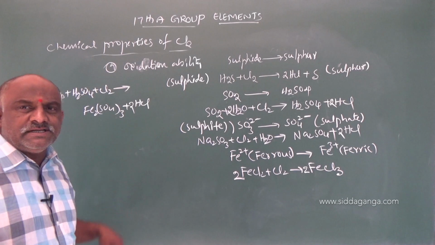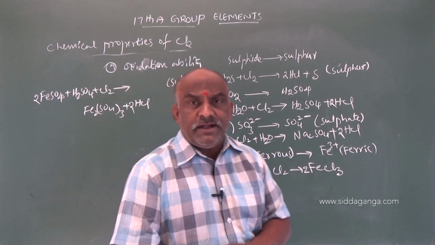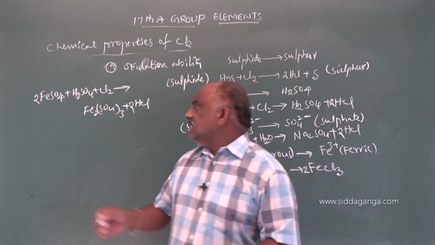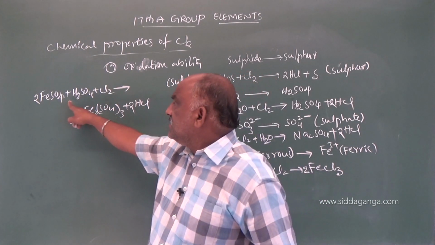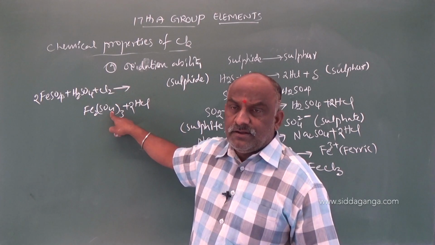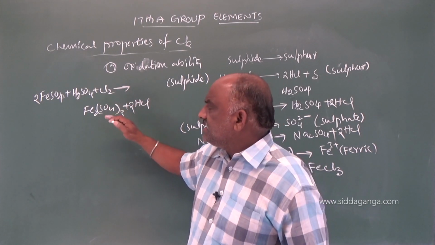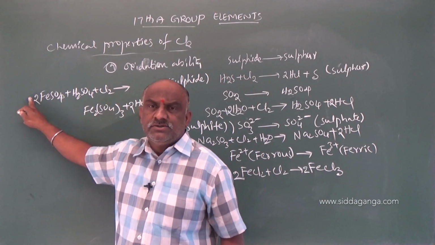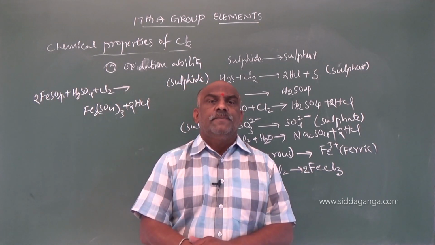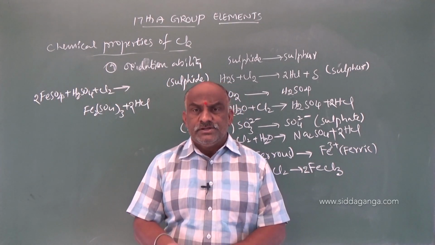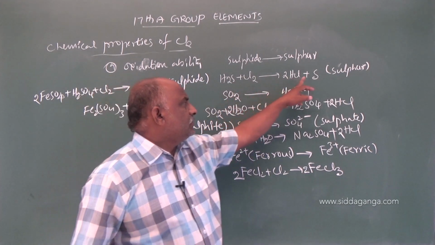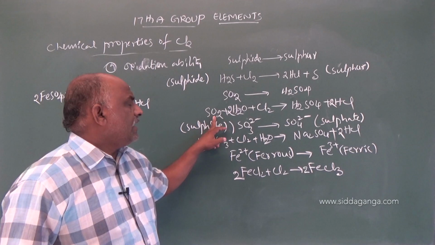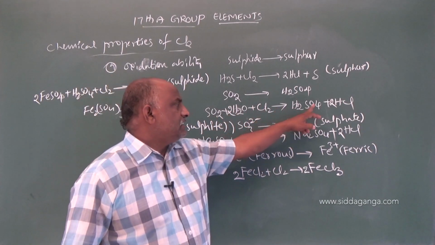Ferrous sulfate oxidized to ferric sulfate. Instead of the sulfates, that's why I am saying it is ferrous salts oxidized to ferric salts. Sulfides oxidized to sulfur. Sulfur dioxide oxidized to sulfuric acid.